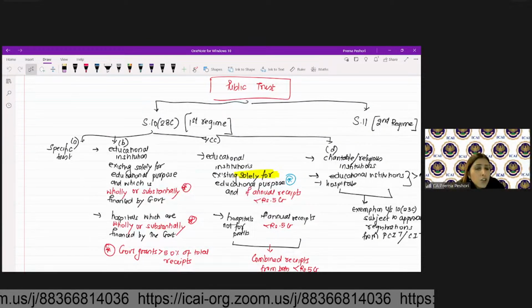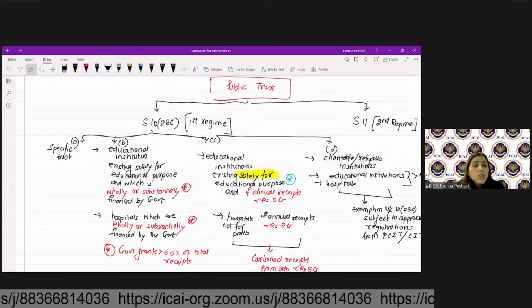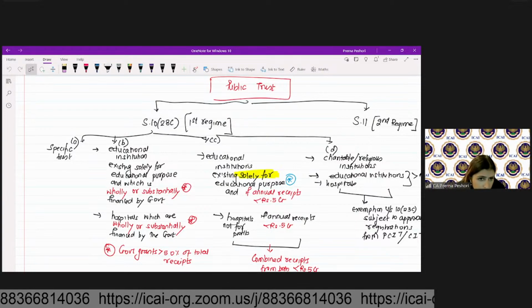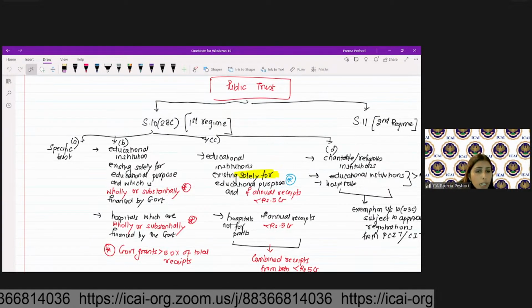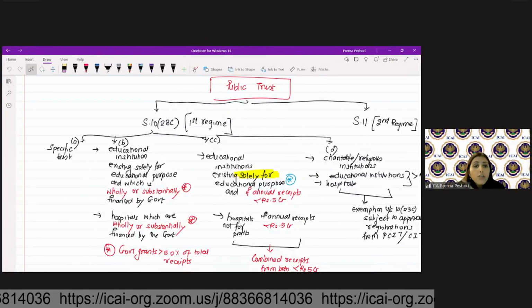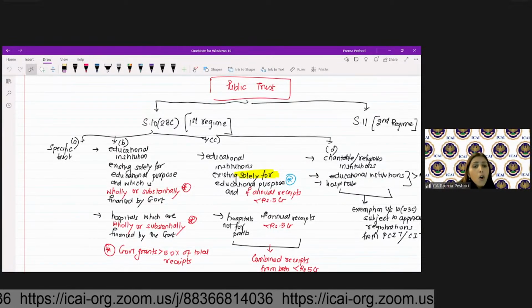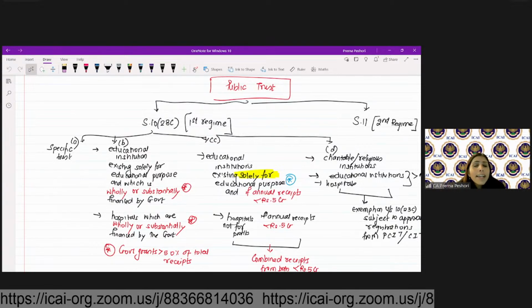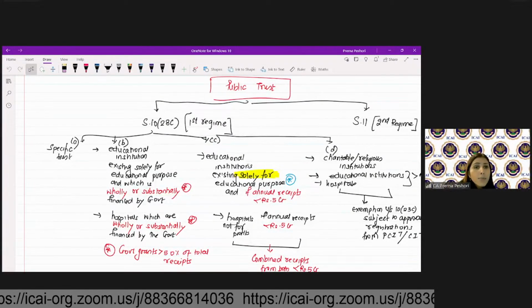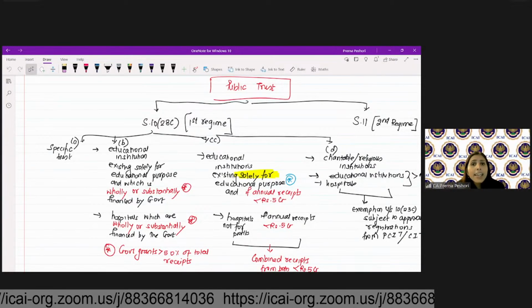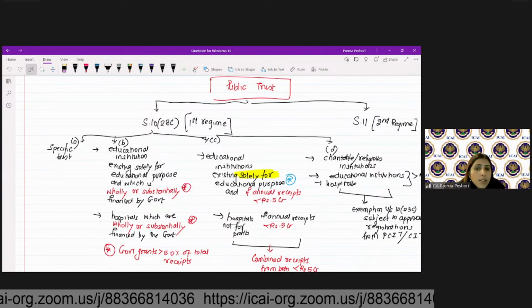Second are the educational institutions existing solely for educational purpose and which are wholly or substantially financed by the government. Second is hospitals which are wholly or substantially financed by the government. Again, unconditional exemption is given.